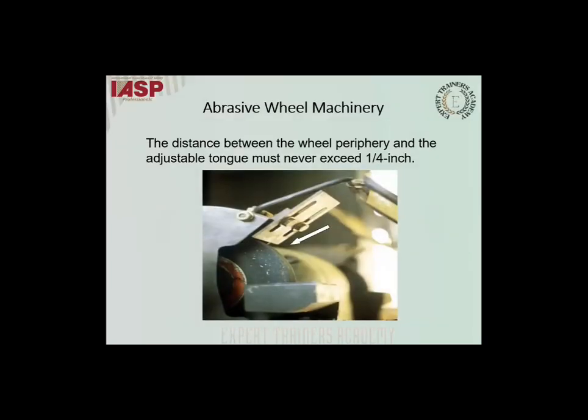Abrasive wheel machinery. The distance between the wheel periphery and the adjustable tongue must never exceed a quarter inch, because when it exceeds a quarter inch, you might be pulled inside when you're operating that machinery. Or if you're wearing loose clothing, then you would be entangled.